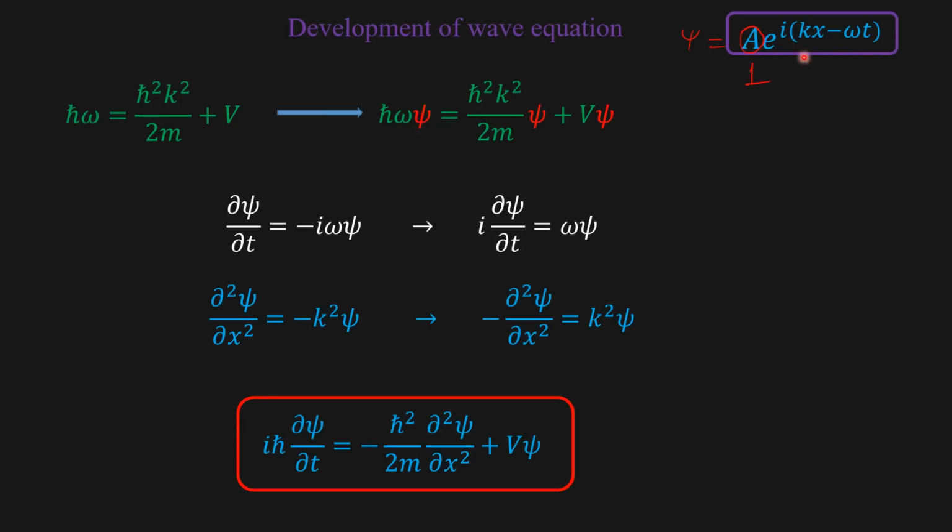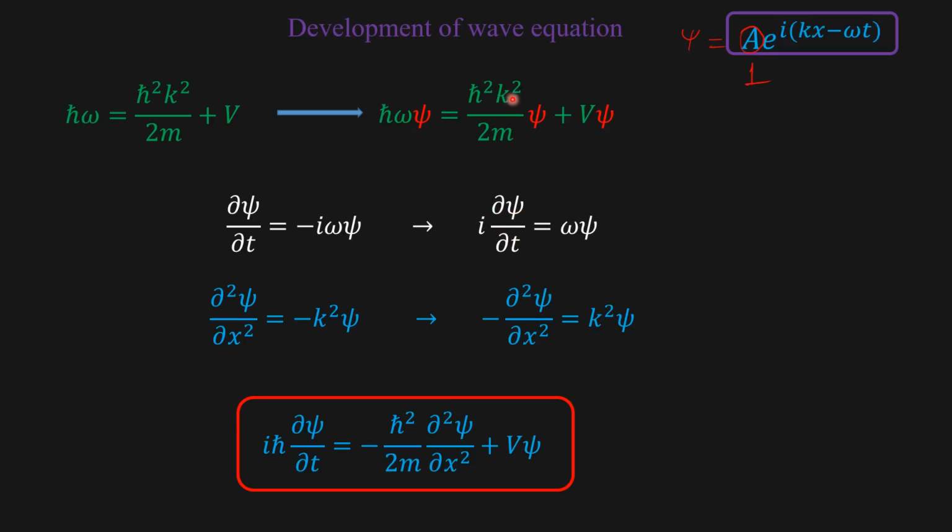If you differentiate with respect to t, you will get minus iω multiplied by this wave function, minus iω psi. Then if you multiply both sides by i, i squared is minus 1, minus 1 into minus 1 gives plus. So ω psi is equal to i ∂psi/∂t.